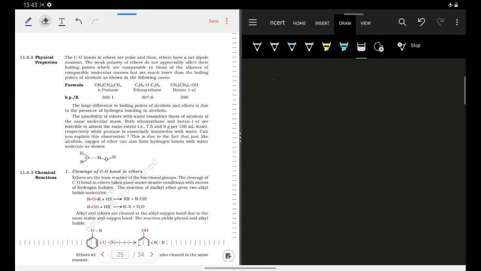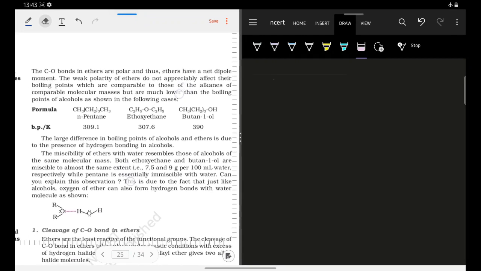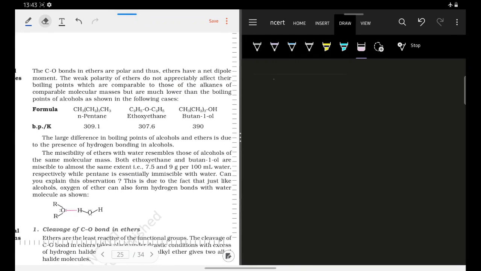Okay, so in this lecture we'll be talking about the physical properties of simple hydrocarbons, ethers and alcohols. Here we'll be focusing first on the boiling points of ethers in comparison to alcohols and simple hydrocarbons. We can see from the data that alcohols have the highest boiling point. It is evident that alcohols undergo hydrogen bonding, hence they will definitely have the highest boiling point. But there is a difference between the boiling point of the simple hydrocarbon and the ether.